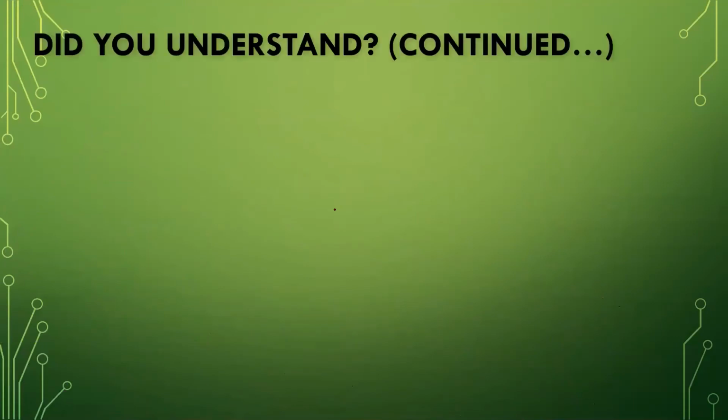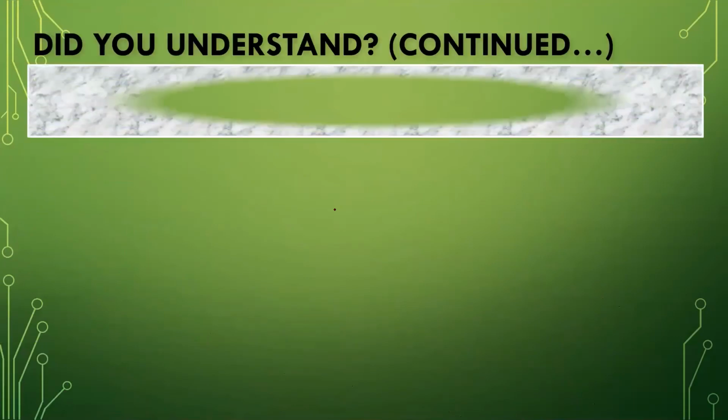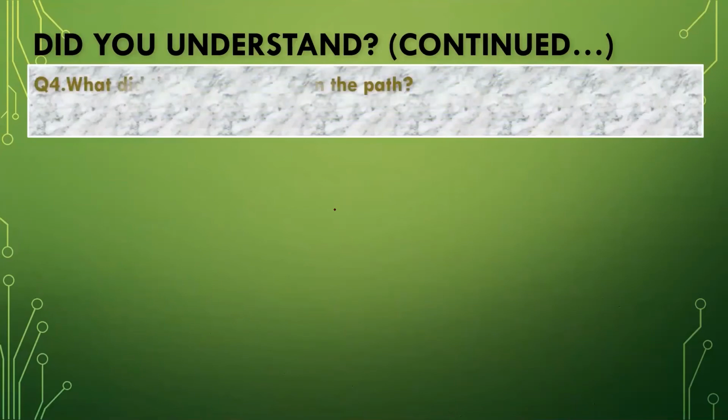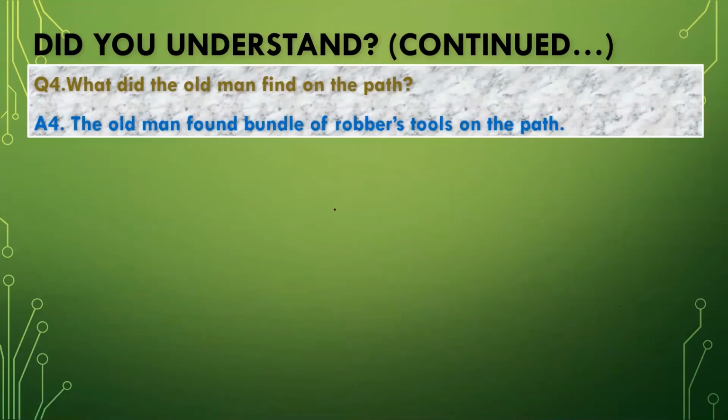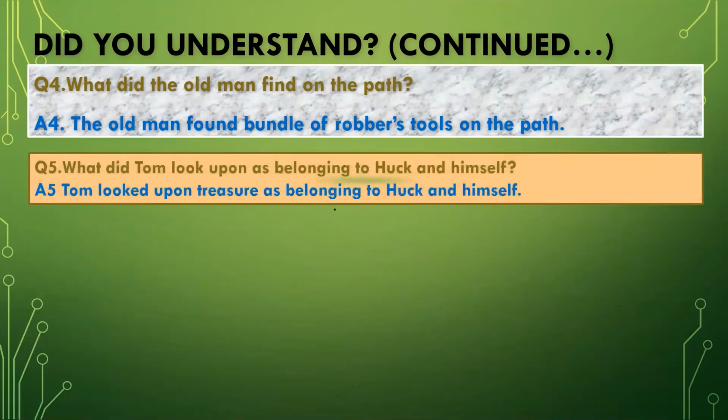So we are moving towards another question. Did you understand? Continued. And what is this question? What did the old man find on the path? The old man found a bundle of robbers' tools on the path, which Injun Joe and the Spaniard forgot on the path. Actually, they were carrying robbers' tools. Question number 5. What did Tom look upon as belonging to Huck and himself? Tom looked upon the treasure as belonging to Huck and himself.